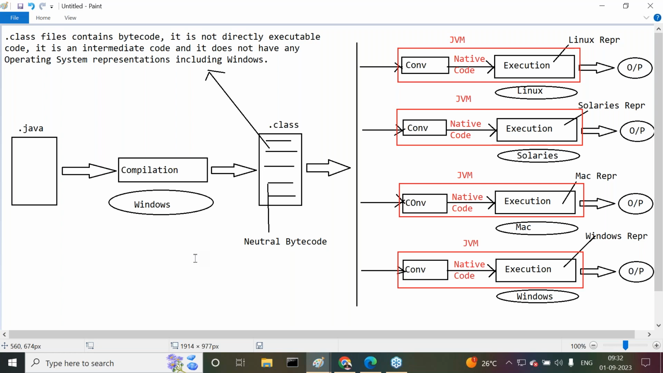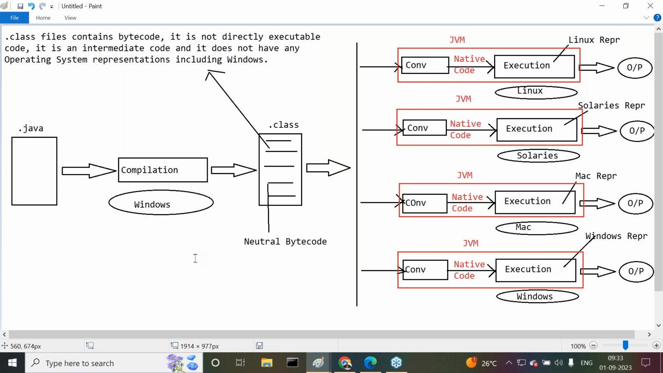Write once, run anywhere. One time write the program, execute any number of times on any platform. Tell me, write once, run anywhere. In simple terms, we can say WORA, Wara: write once, run anywhere. This is a slogan for Java.